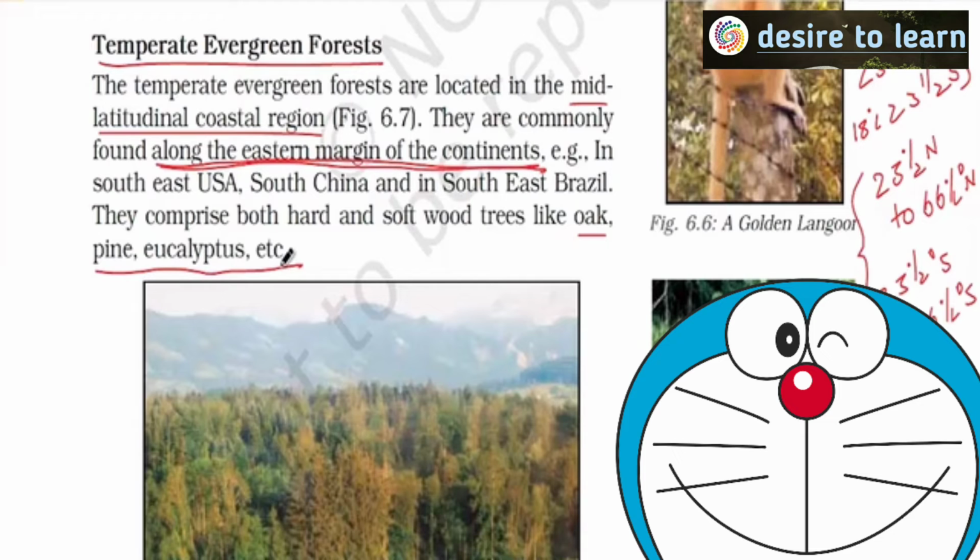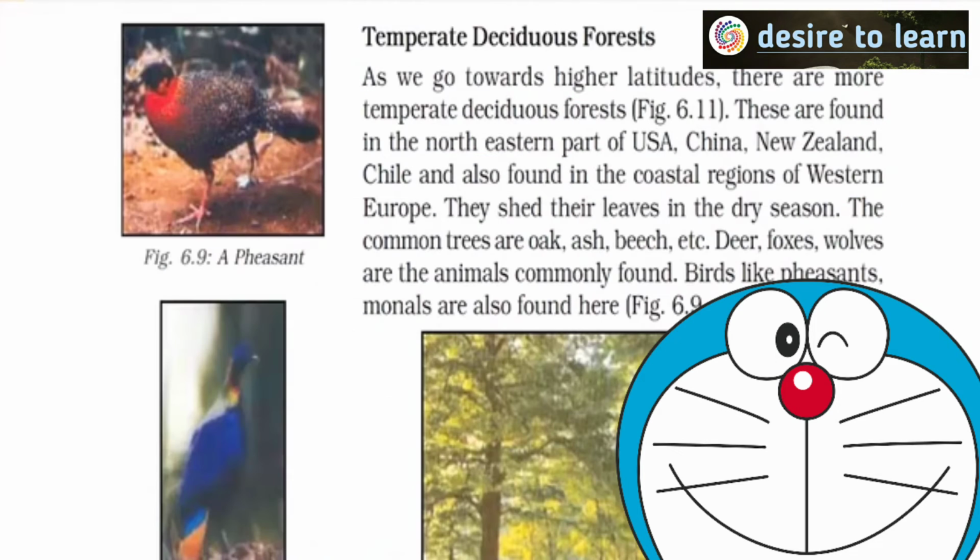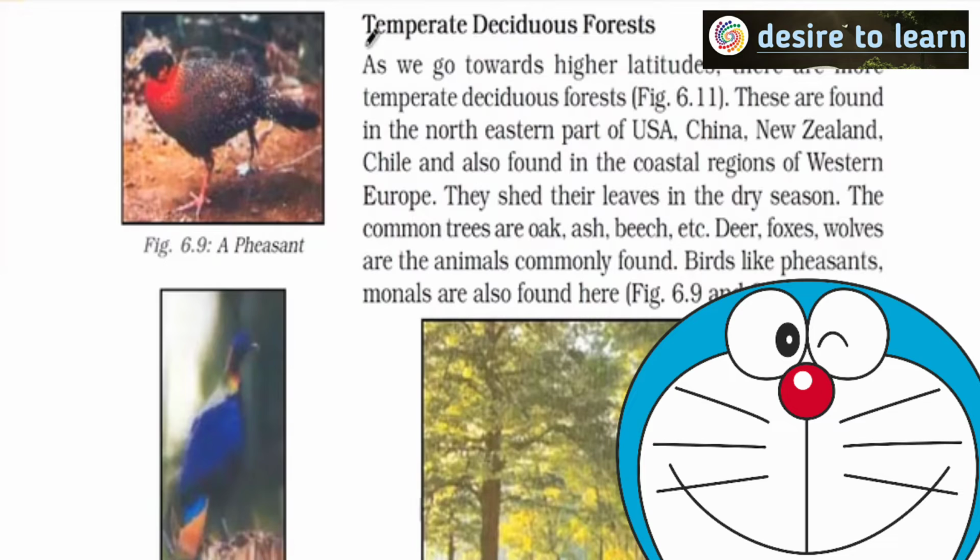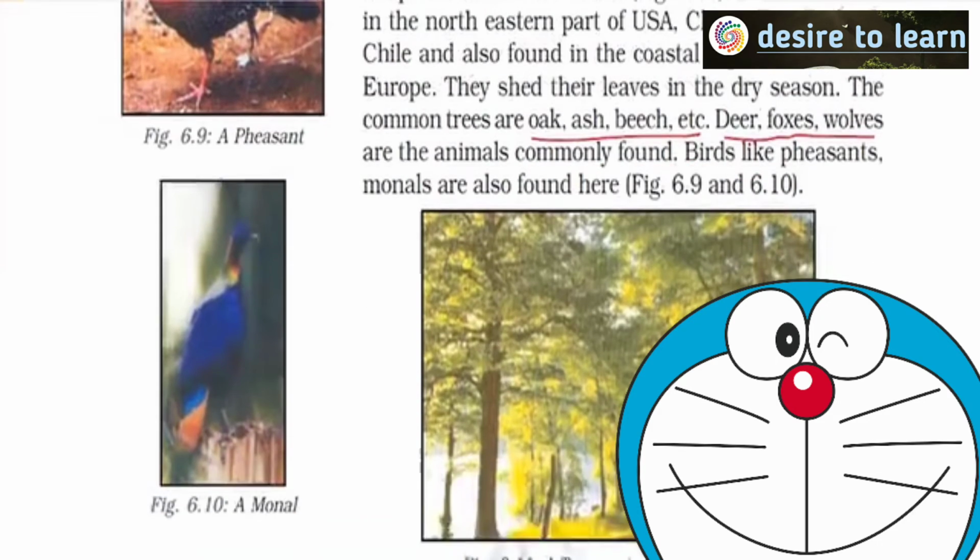So, if you are actually observing some trees which are present in Canada, which is at higher latitude, it will be present in India in higher altitude. That is, on the mountains it will be present. Then you also talk about temperate deciduous forest. You already know about temperate and deciduous. So what is more important? Oak, ash and beech, deer, foxes, wolves. If you can see this, it's more than enough.